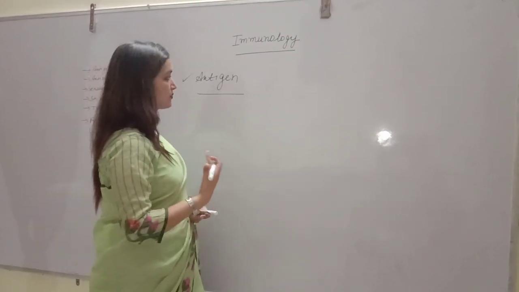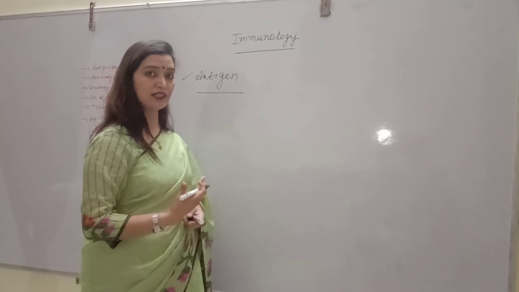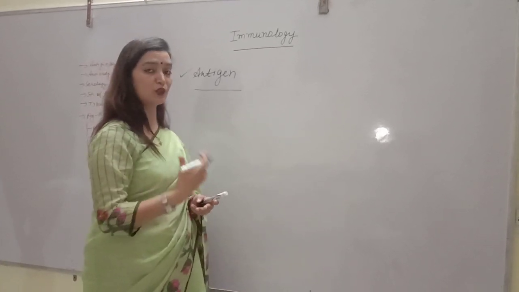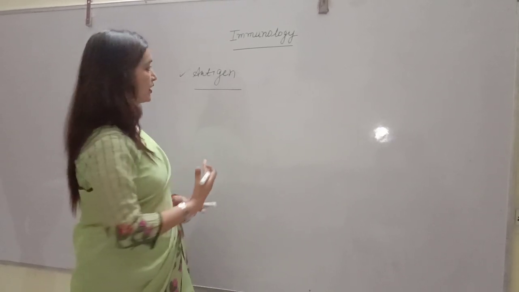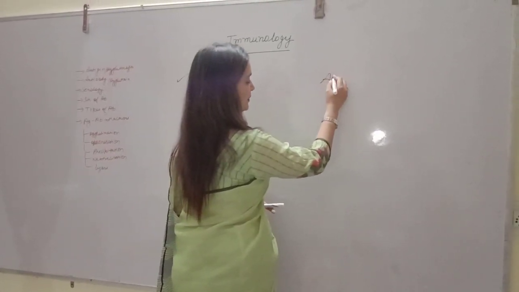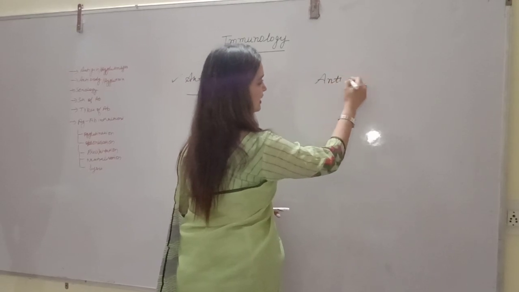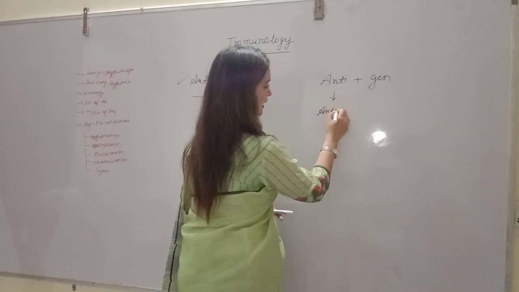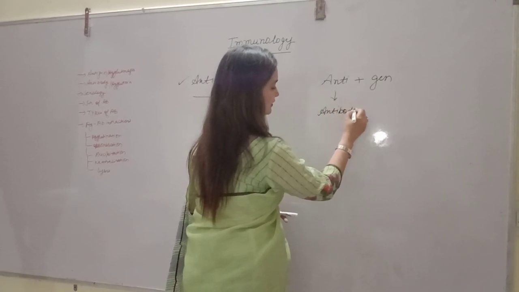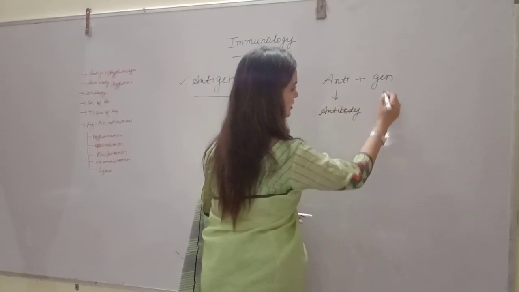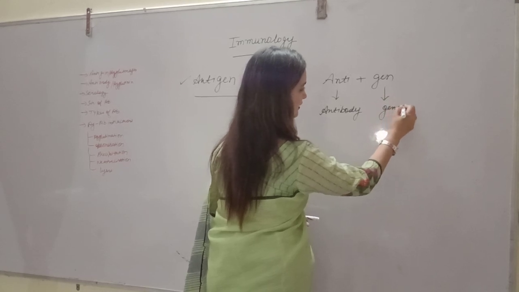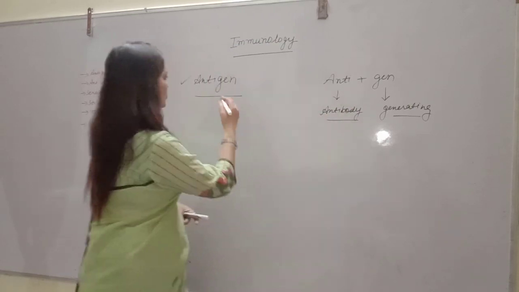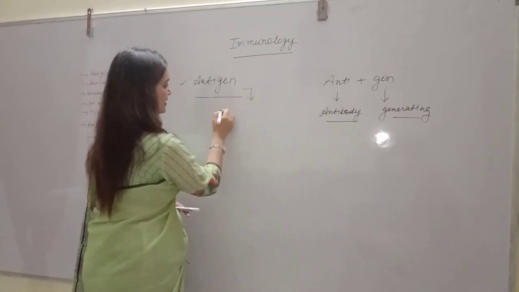Antigen is a foreign substance that may be protein, lipid, or the cell wall of bacteria, that activates the production of antibodies in our body. So antigen is made up of two words, anti and gen. Anti means antibodies, gen means generating. Antibodies generating.